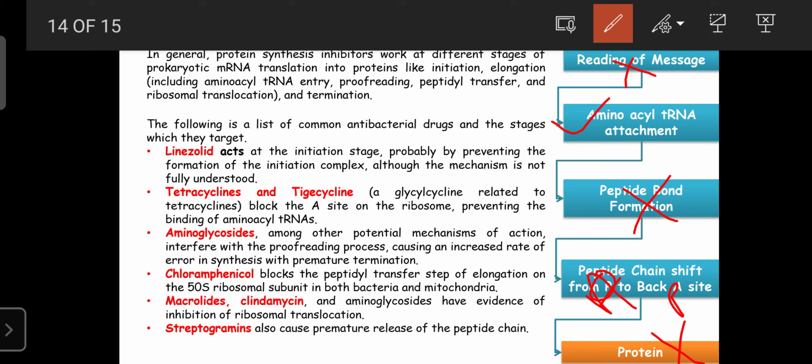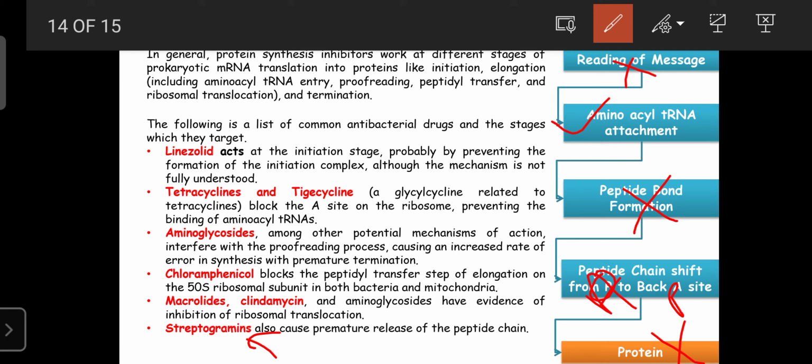Then streptogramins cause the premature release of peptide chains. Normally the peptide synthesis is stopped when it reads the stop codon. Before the stop codon, the peptide chain can be released by the presence of a drug like streptogramin. That protein is incomplete, so due to incompletion of the desired protein, the protein synthesis is stopped.